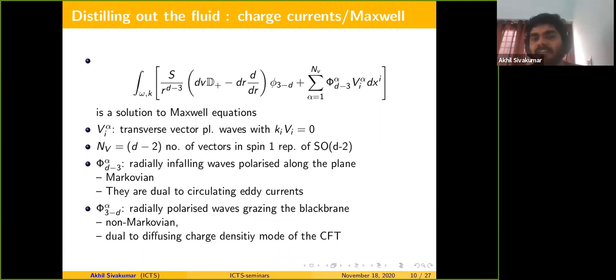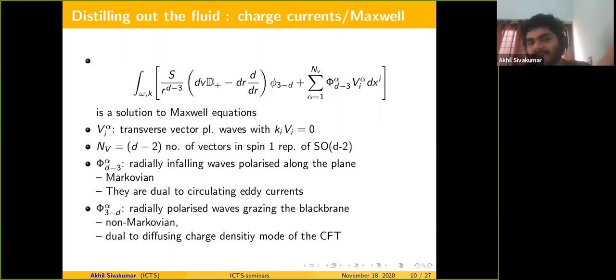So let us come to why these scalar solutions are relevant for perturbations of Maxwell and Einstein equations. The claim is that what I have on screen is a valid Maxwell solution. Let me explain the symbols once more.